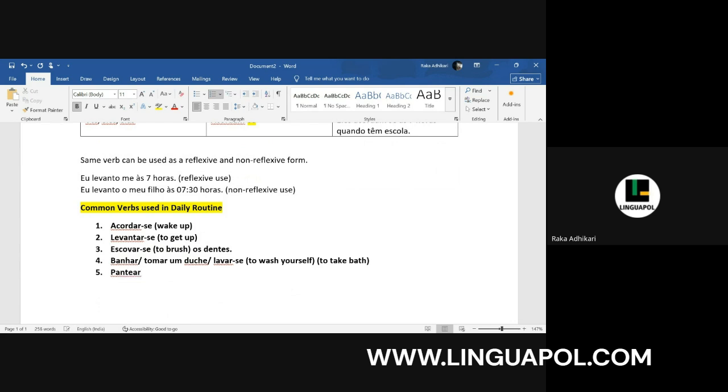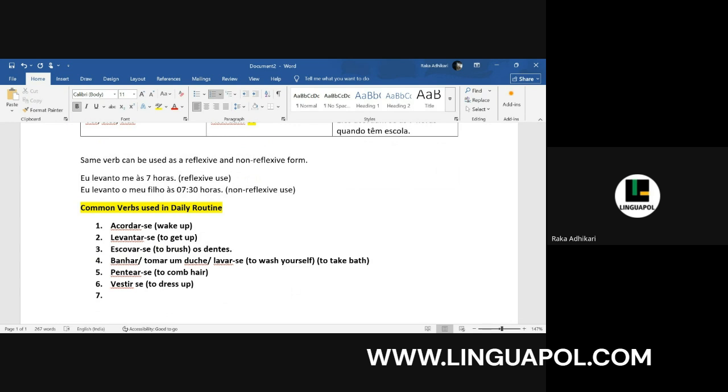Then pentear-se. Sorry, it's not pantear, pentear. Pentear-se is literally to comb hair. In this one, you don't need to mention o cabelo because pentear itself means to comb your hair. Then you can use the verb vestir-se, to dress up or to get ready.